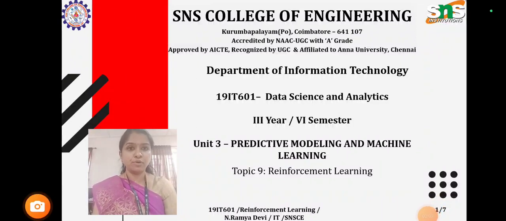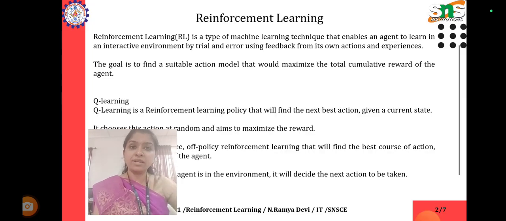Today I am going to share a small article regarding reinforcement learning. So what do you mean by reinforcement learning? It is a third type of machine learning algorithm. As we have seen in the previous videos, what the supervised learning algorithms and unsupervised learning algorithms and their types are.